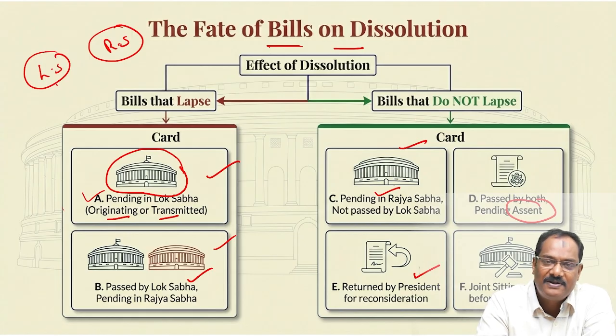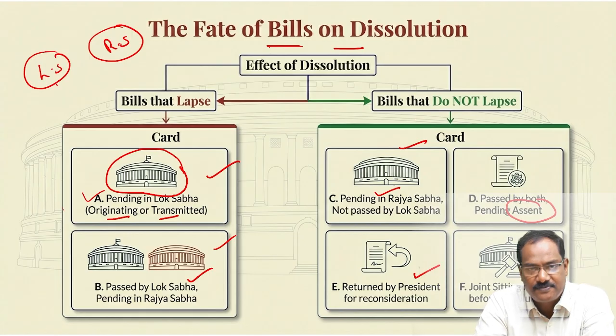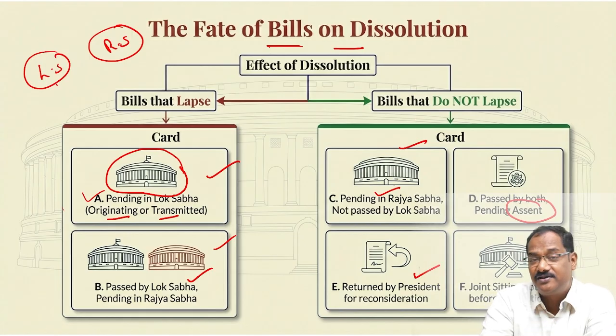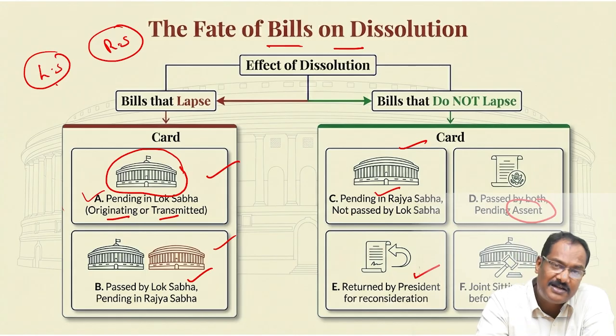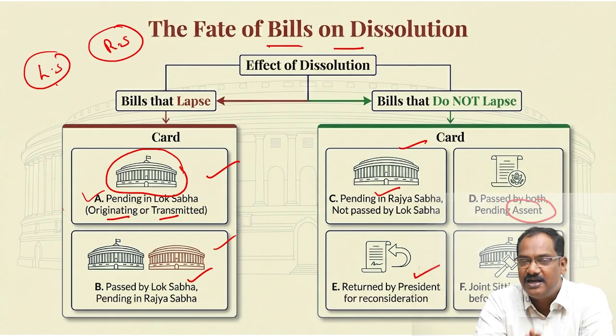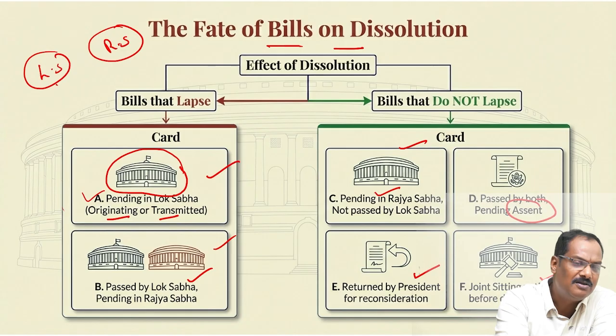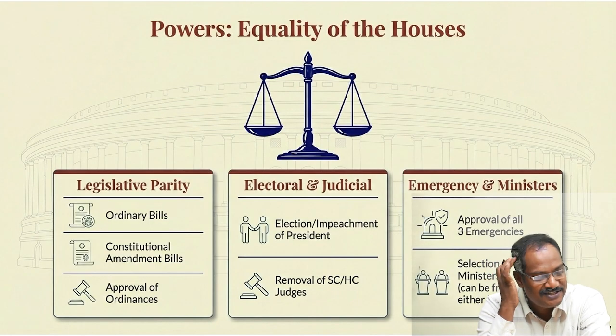A bill that has been sent to the president for his assent will not lapse. If the president has asked for a reconsideration, that will not lapse. If the president has notified a joint sitting, that also will not lapse. Okay, it's not confusing, don't confuse yourself. It's very easy.